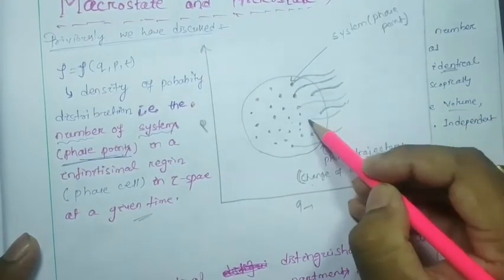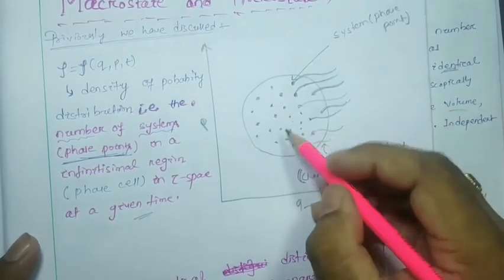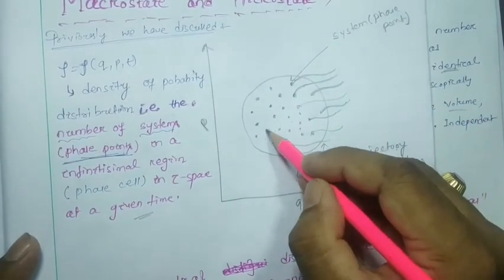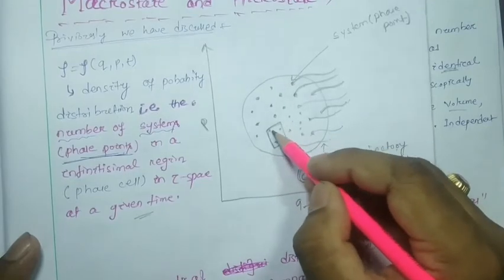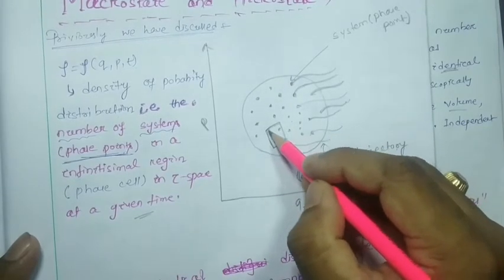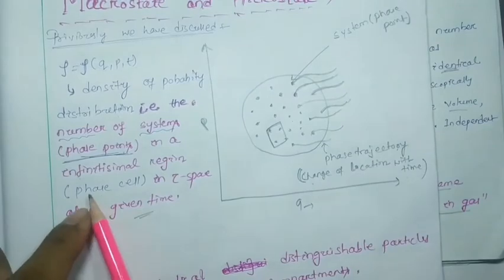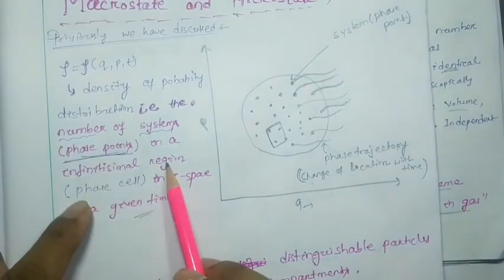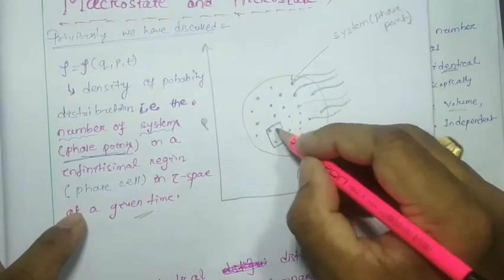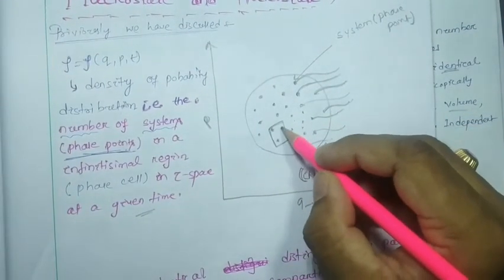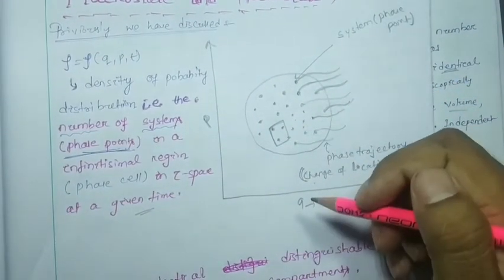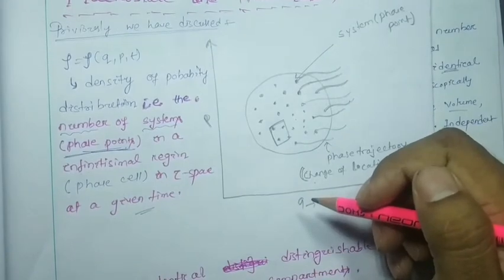That means if we consider a small volume unit cell, inside this small unit cell, or you can say phase cell, infinitesimal region, the density or the number of points is going to change.